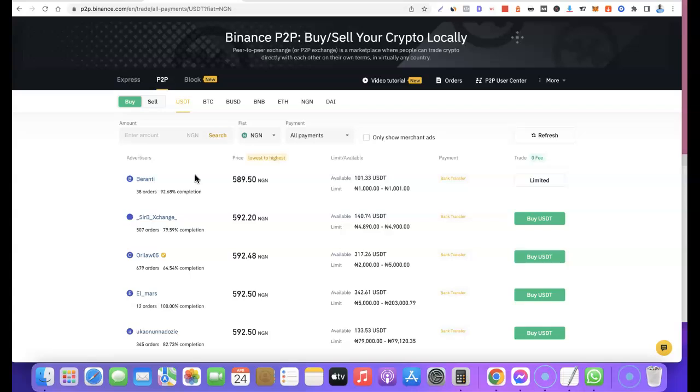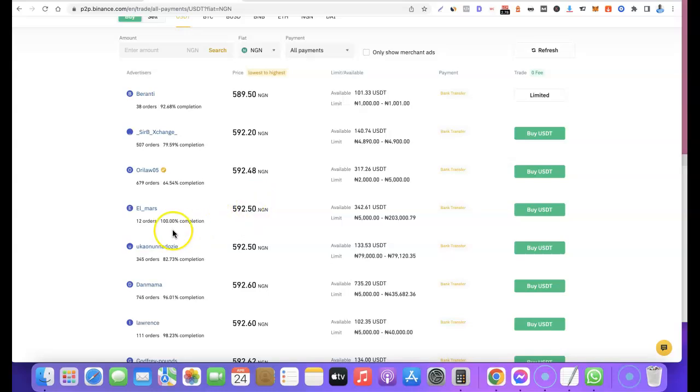If you're going to be buying from anyone, you want to go with someone that has close to 100% completion rate. So the first person we have here has a 92% completion rate, and he's willing to sell for 589.50 naira. The available USDT he has is 101.33 USDT. Let's scroll down and look for a better option. This person here is 100% and is willing to sell for 592 naira. His available USDT is 342 USDT, and his limit is 5,000 to over 200,000. Let's use this as an example.